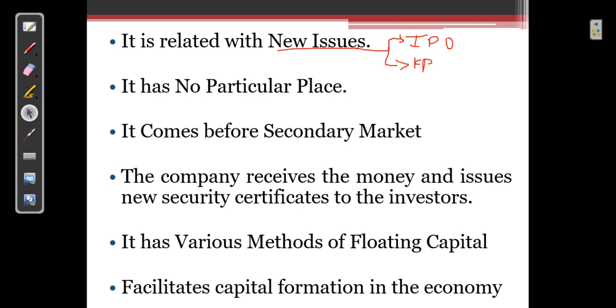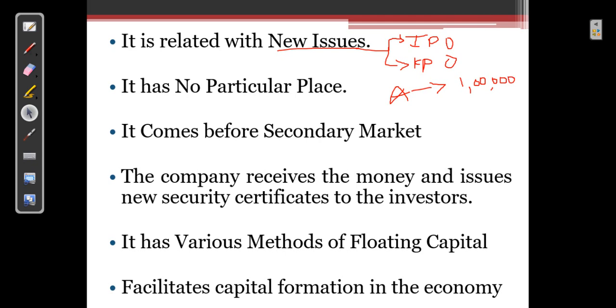Now imagine I have an authorized capital of 1 lakh, and out of 1 lakh I have something called a share capital. You must have understood, authorized capital is the capital that you have in a particular company, which is mentioned in your memorandum of association.